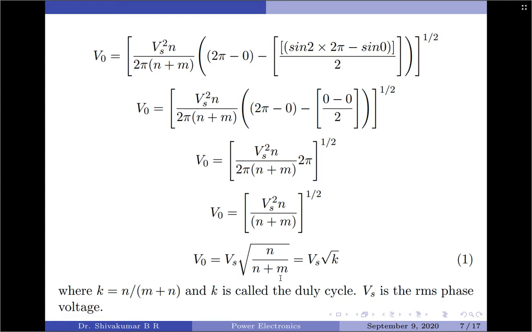We will write this as Vs into root k, where k is given by n by n plus m and is called the duty cycle, and Vs is the RMS phase voltage. So this is the final expression for the RMS output load voltage value.